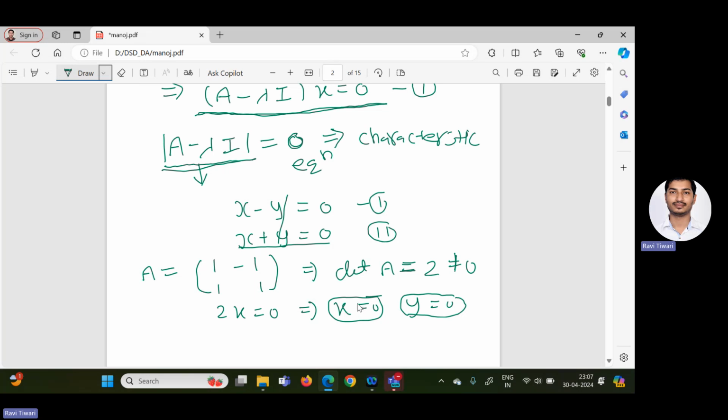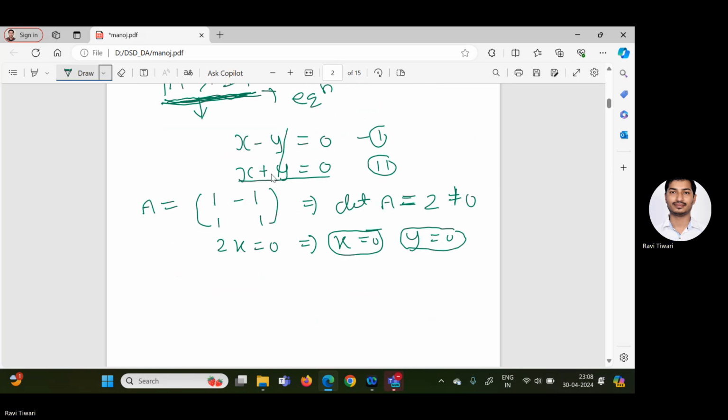So this is what getting 0 solution. But what I am saying, if you want to get non-zero solution of this system of linear equations, then you have to make determinant of A minus lambda I equal to 0. Otherwise, this homogeneous system of linear equations (A minus lambda I)x equal to 0 is having only 0 solution. But we need non-zero solution. So because of that, we are taking determinant of A minus lambda I equal to 0.